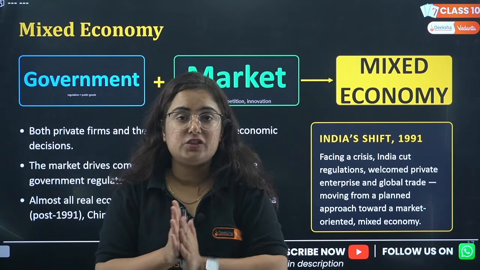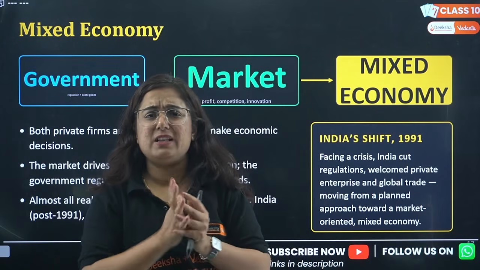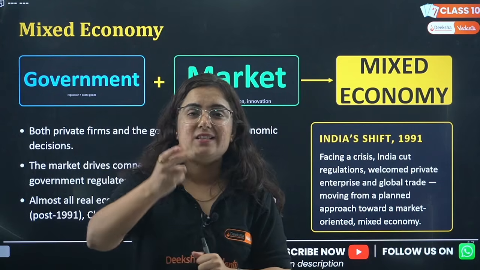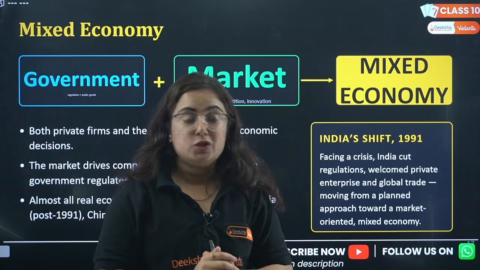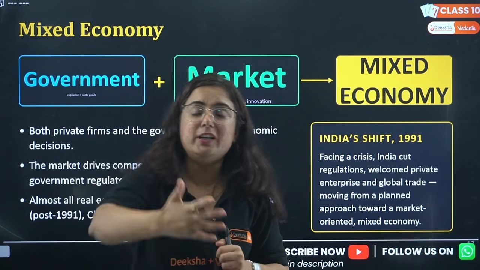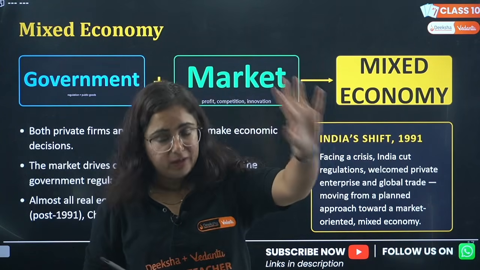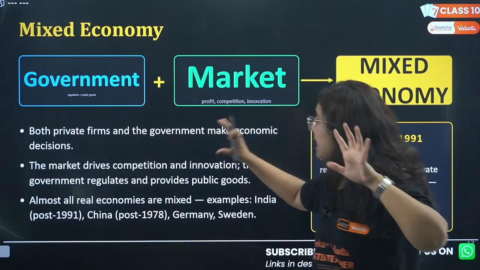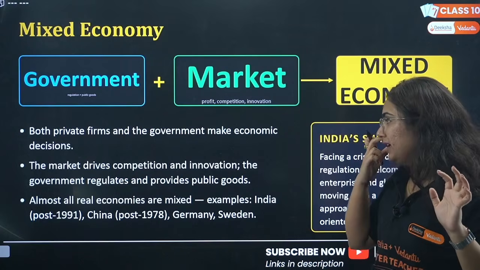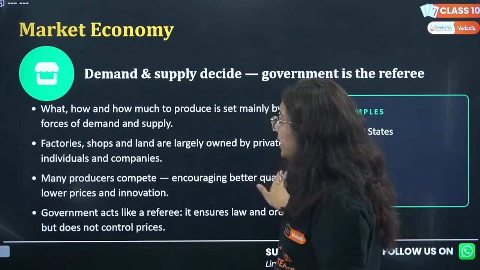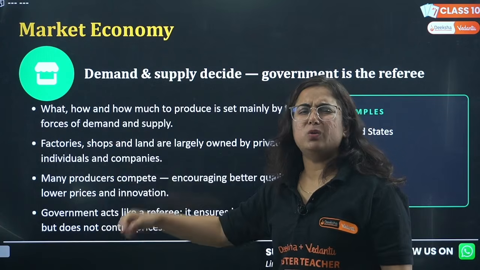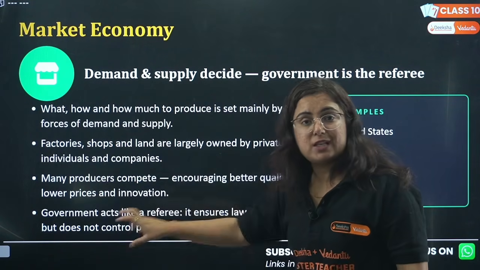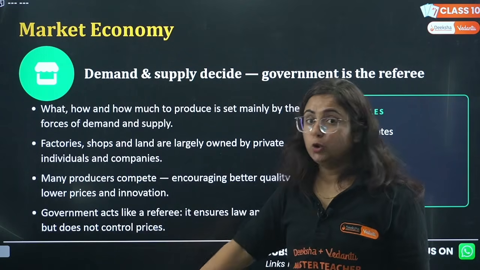And that was so challenging, and hence the USA as well as big organizations like the International Monetary Fund and World Bank advised us to make our economy open, to make our economy mixed. Let private individuals come in. We will say that it should be regulated by the government, but let them enter. So both private and government make economic decisions here regarding innovations. See, in a market economy, private players take the decisions, government is only the referee. It is not involved so much, and none of the production is done by government. Pay attention: in a market economy, no government production.